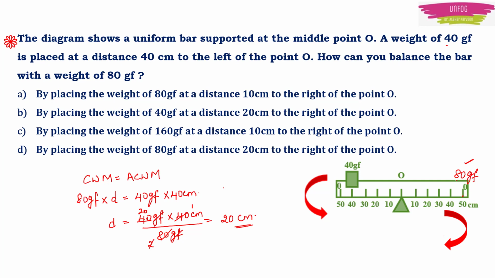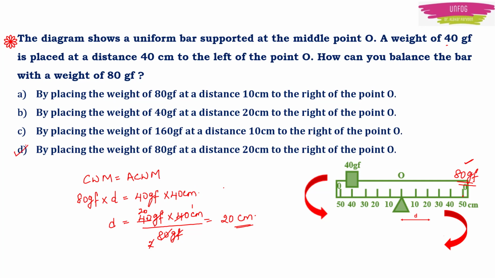So half of the answer we got when we wrote 80 GF here. Because obviously we have to place the weight on the right hand side. Then only we can balance the bar, isn't it? So by placing the weight of 80 GF at a distance of 20 centimeter to the right of the point O, we can balance the given rod. So option D is the right answer.